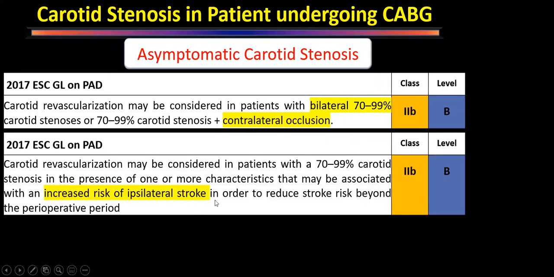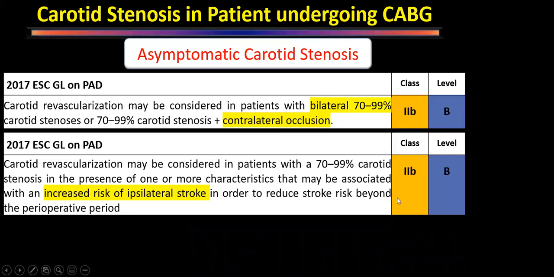In any patient where there are signs and symptoms which tell us that this patient is at increased risk of ipsilateral stroke, like if the plaque is soft, if the patient has some signs of ischemia on the cerebral imaging, or the patient has intraplaque hemorrhage, that patient is more likely to develop a stroke. So in those patients, to reduce the risk of stroke, we may consider a procedure.